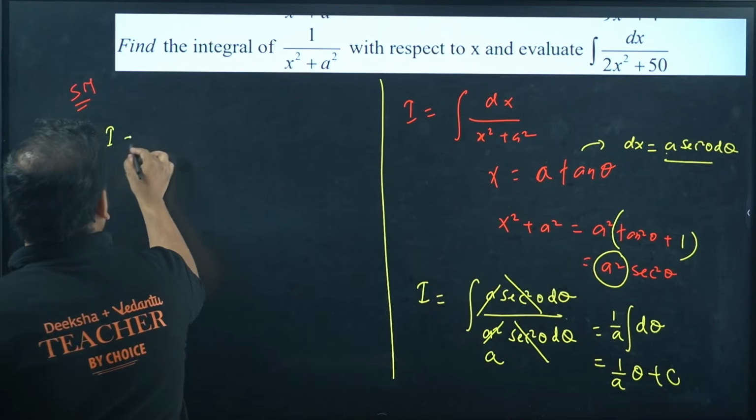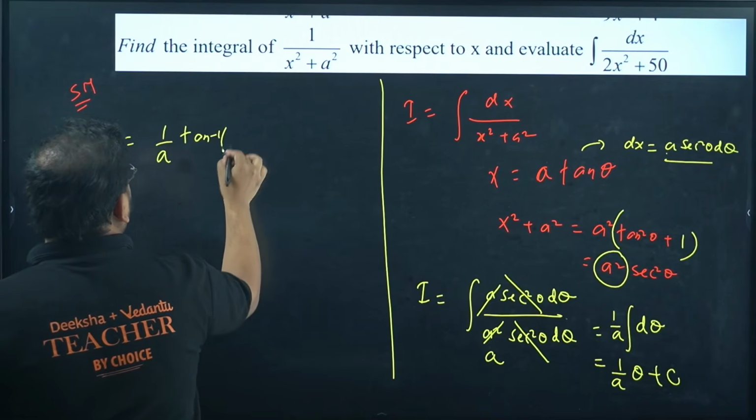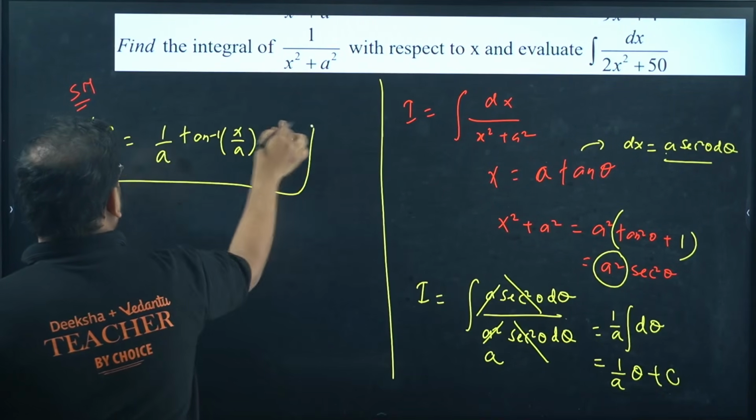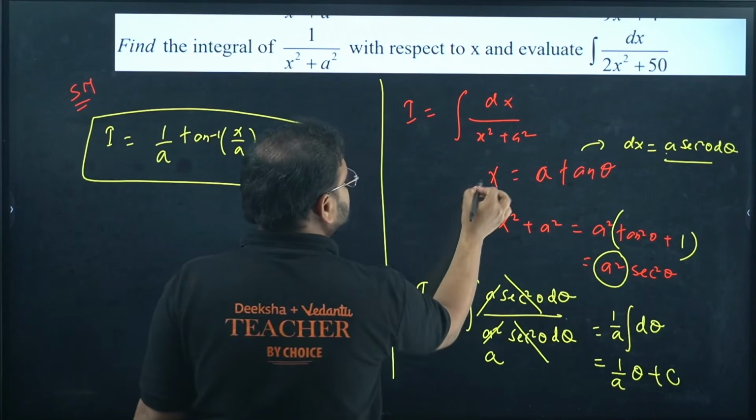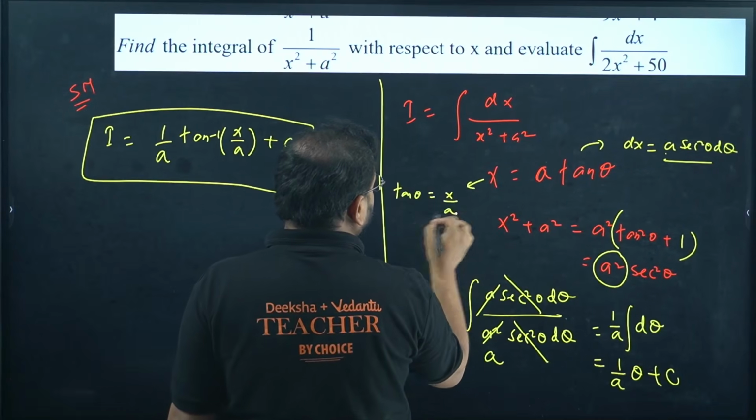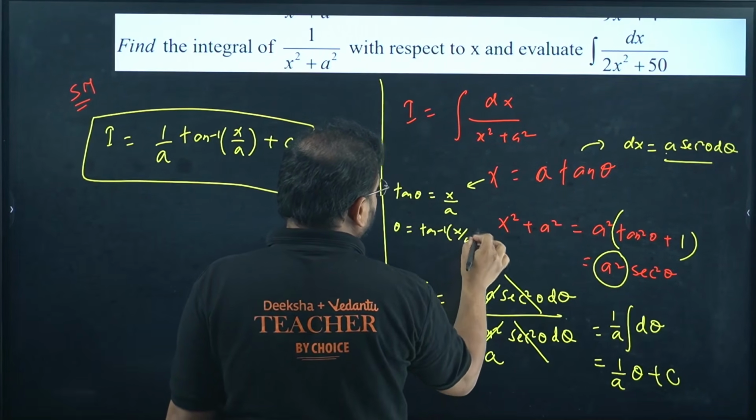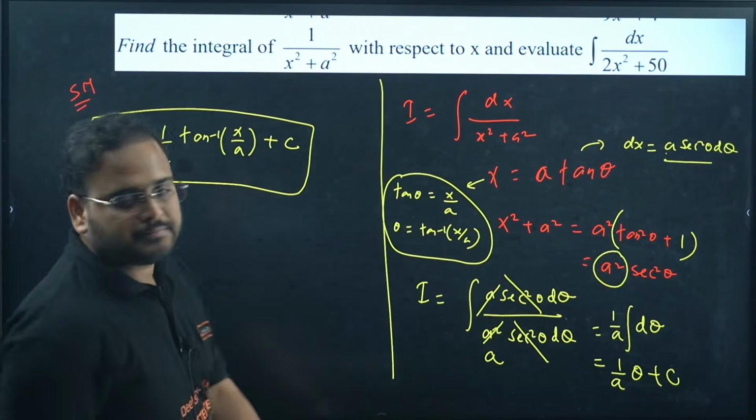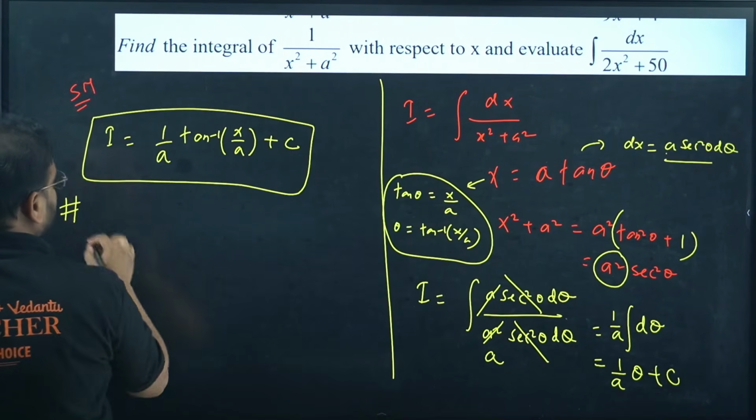Now 1 by a theta value will be what? Tan inverse of x by a plus c. How come, sir? Think about it. From here you can see tan theta becomes x by a, so theta becomes tan inverse of x by a. Okay, got it?